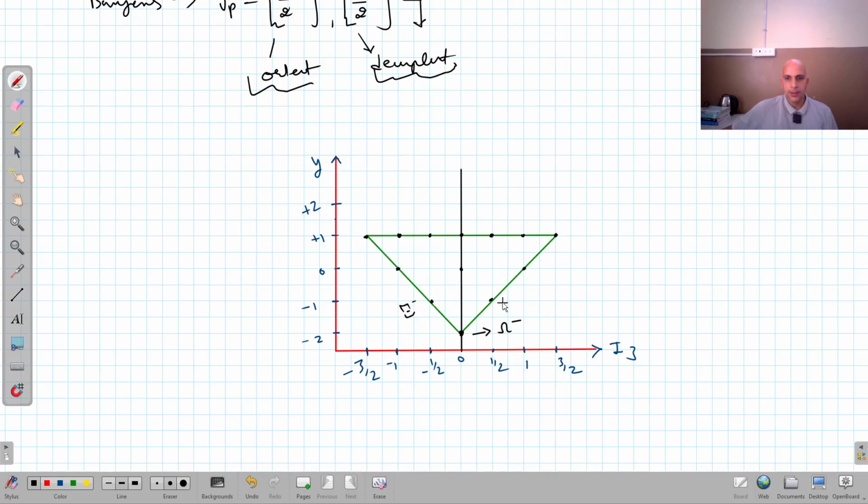xi negative and psi naught. Here I have 3 particles, sigma negative, sigma naught, sigma positive. Here I have delta naught, and here it is a delta positive. Then here we have a delta double positive. Here we have a delta negative, right?